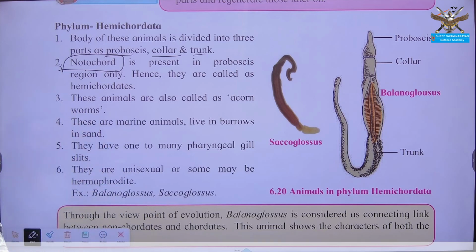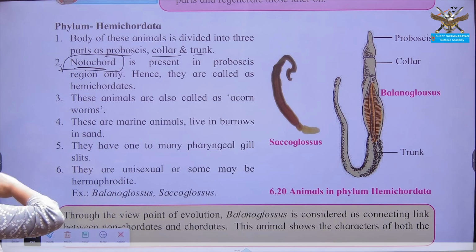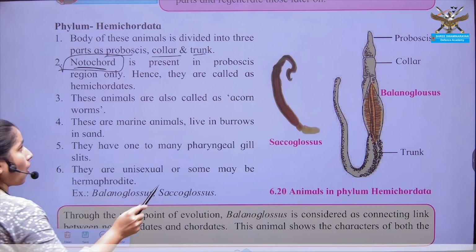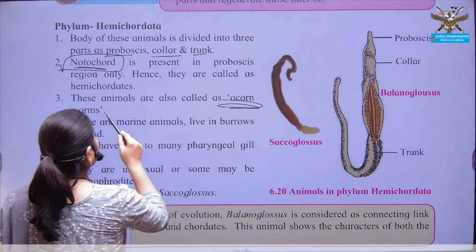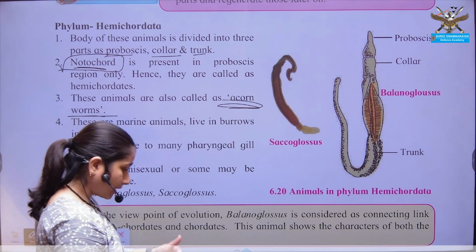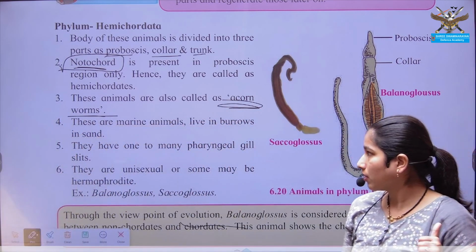But in Hemichordata, the presence of notochord in the proboscis region was the key feature for calling them the connecting link between chordates and non-chordates. The best example of Hemichordata is the acorn worm, and the organisms of this phylum are also known as acorn worms.